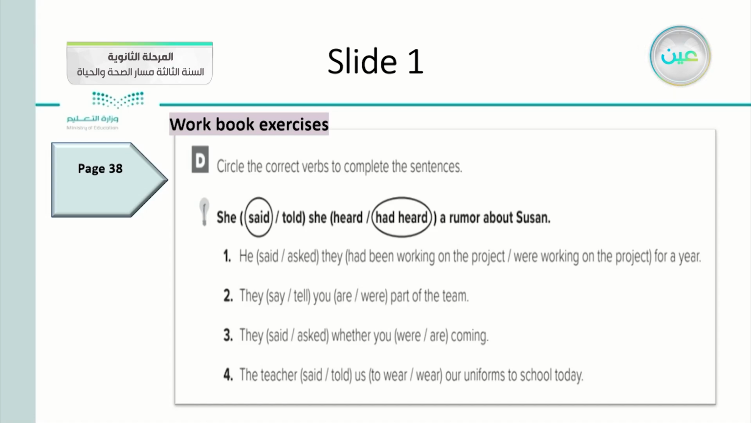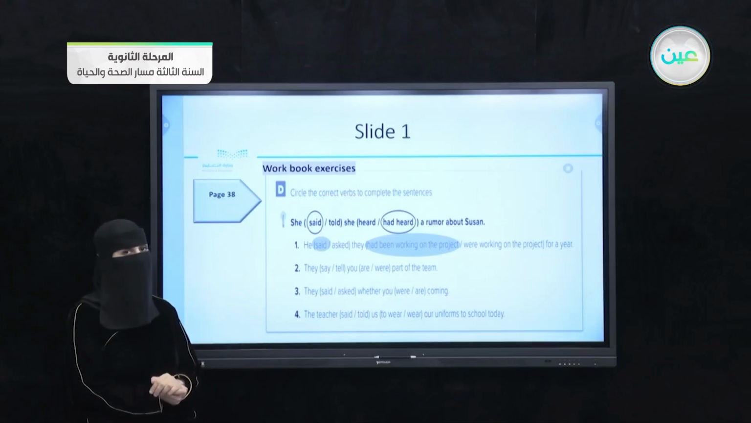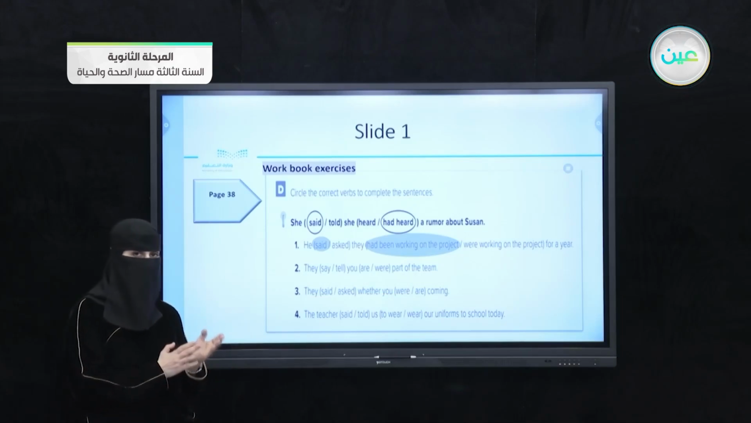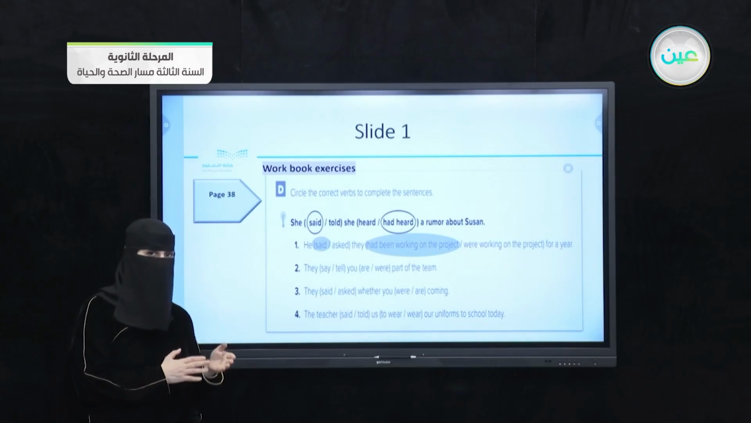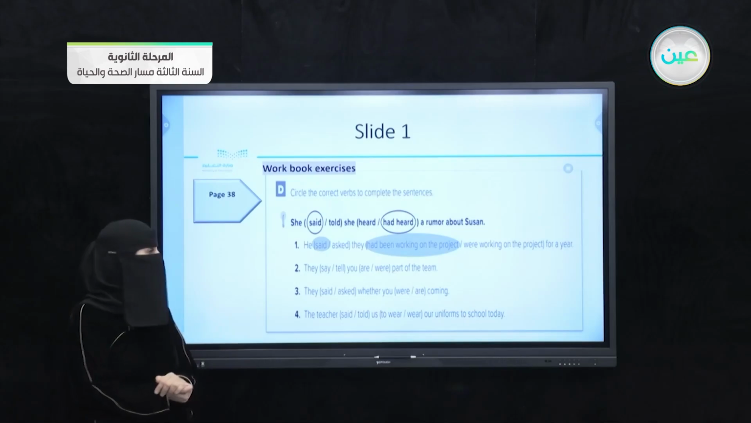So if we have a normal statement, we should put said. If we have a question, we will choose asked. So the first answer is he said, and he had been working on the project. If you notice here, the tense is moving one step back, which means we are applying the exception we talked about before, about the sequence of tenses, when we want to paraphrase a sentence from a normal sentence to reported speech.